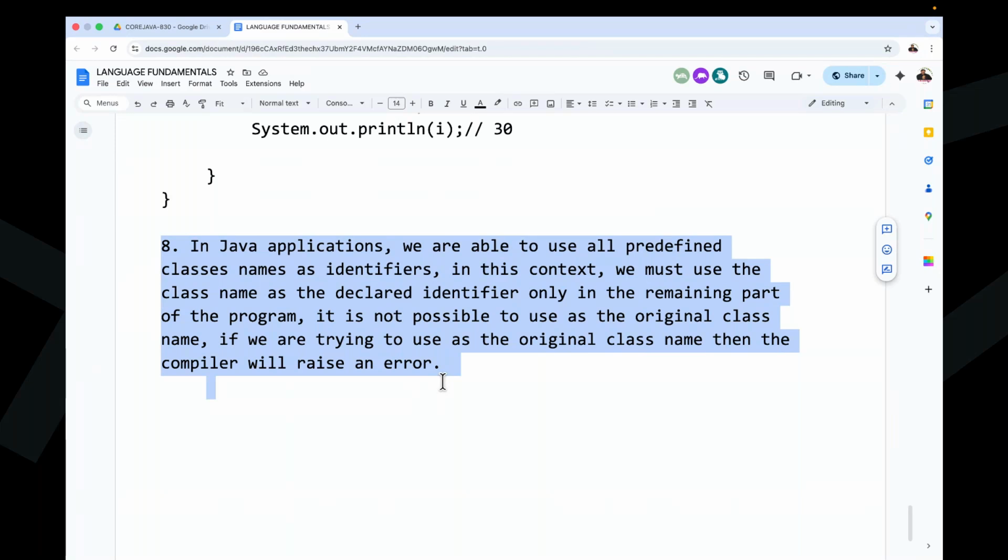So that particular class cannot be used in the program if identifiers use the class name, sir. Exactly, the respective class must not be used as a class name. Whatever class name we have declared as an identifier, we must not use that as the class name. That we have to use as the original, as a name only.